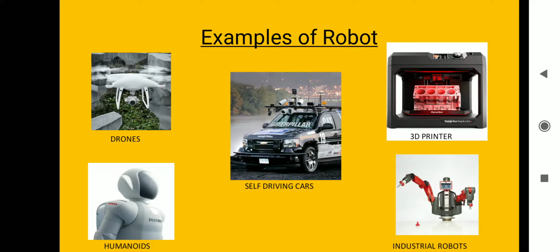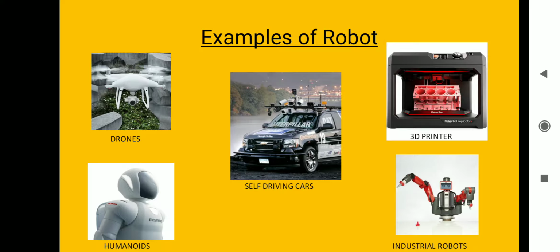Next one is the self-driving car. This is the automatic car. Here there is no driver to drive the car. But don't worry, there are no worries of accident here because the robot, the sensing controllers, are there for your safety.